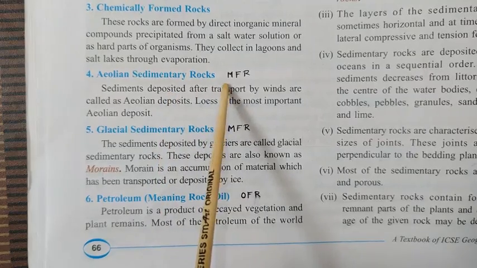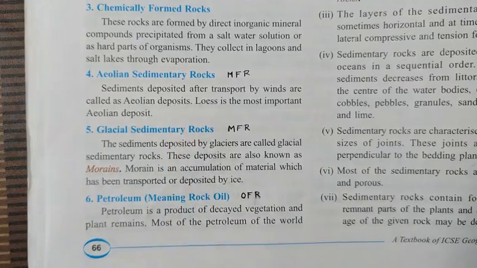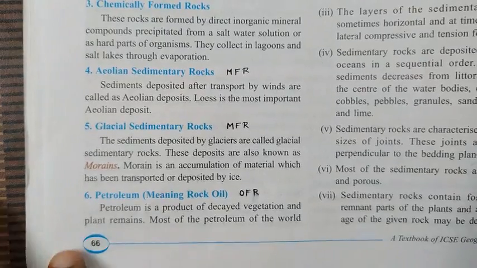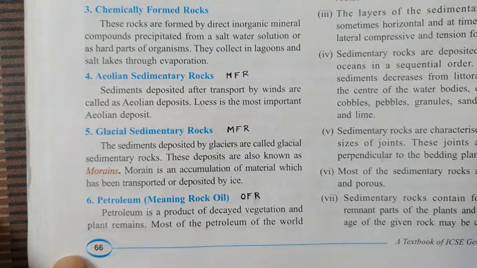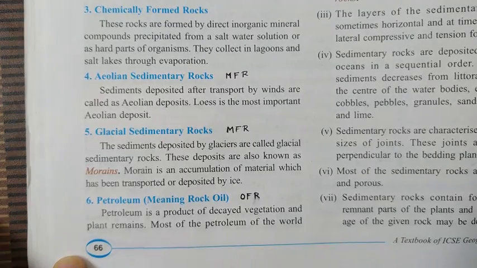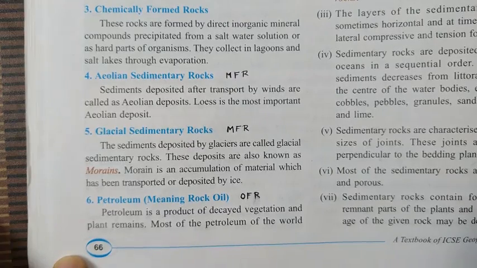It is also a mechanically formed rock. Next is the glacial sedimentary rocks. Now I explained to you, what are glaciers? Glaciers are very extensive ice. Together, when they solidify, they form a glacier. And these glaciers also move over the rocks. The movement is very slow, but when they move on the rocky surface, they erode the surface of the rock.